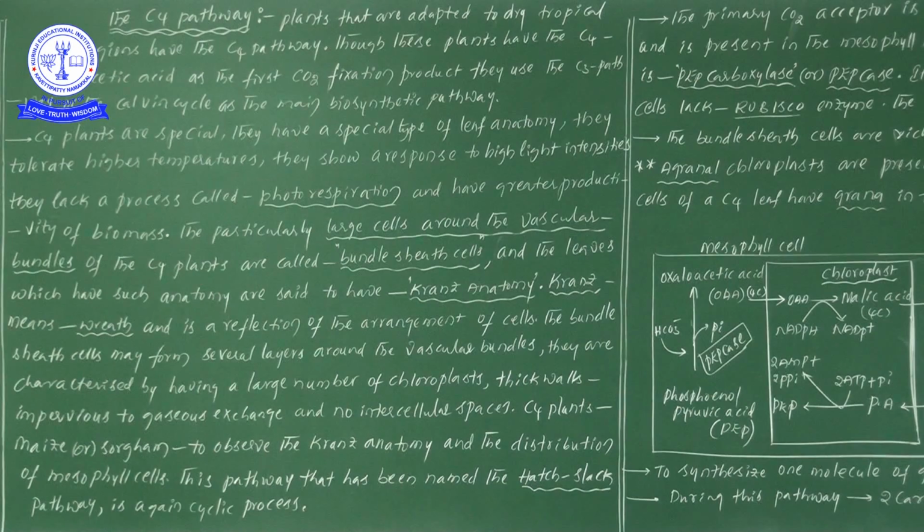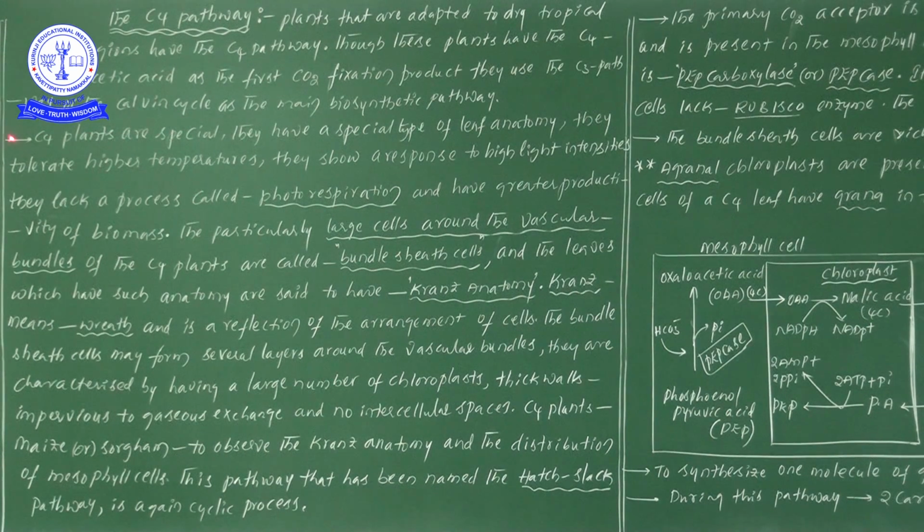If the light intensity is more, then we generally observe higher temperatures.